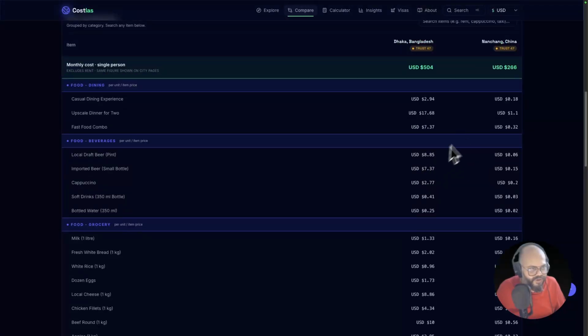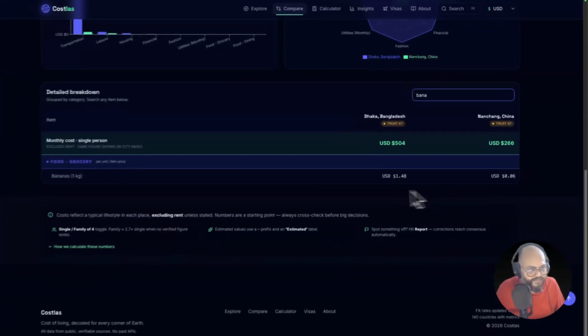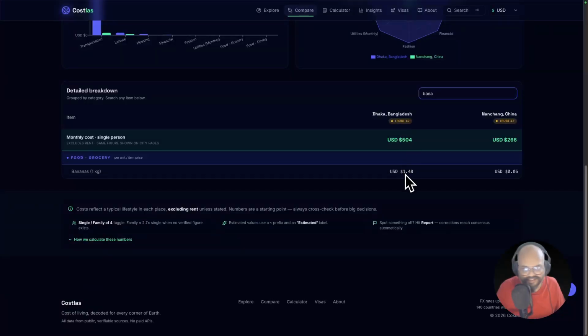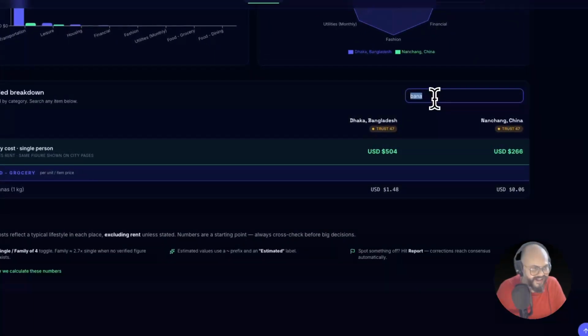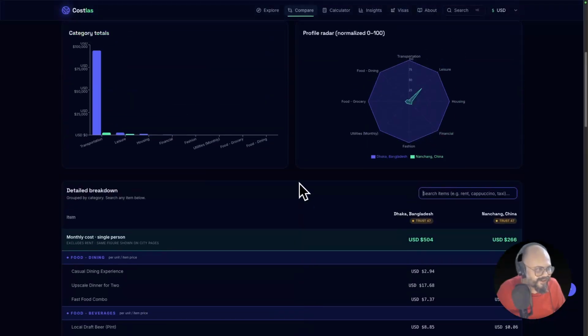Side by side, and from here you can search again for banana. How much does it cost in Dhaka? This is very much costly. Oh my god, this is $1.48, and China is much lower. Oh, that's interesting. I never knew that because I built it, but I didn't check in that way.